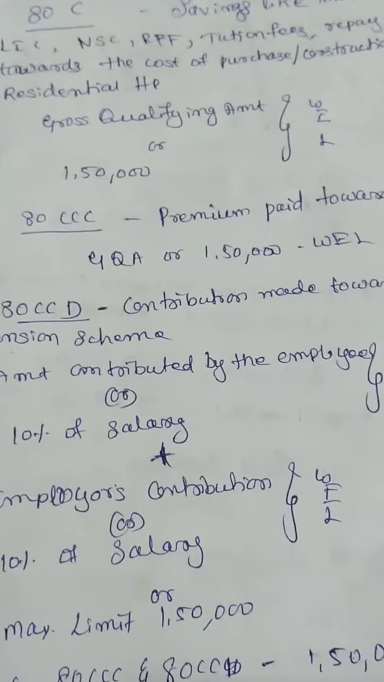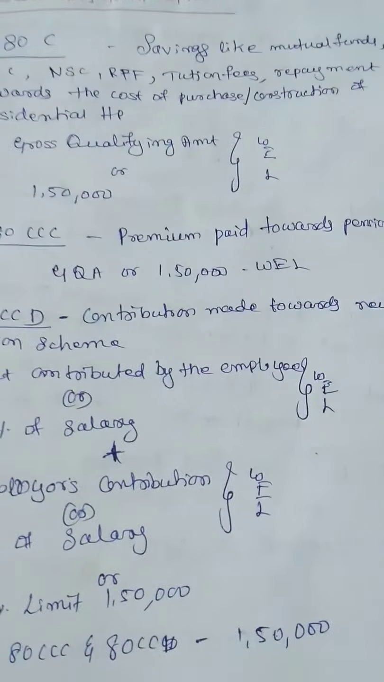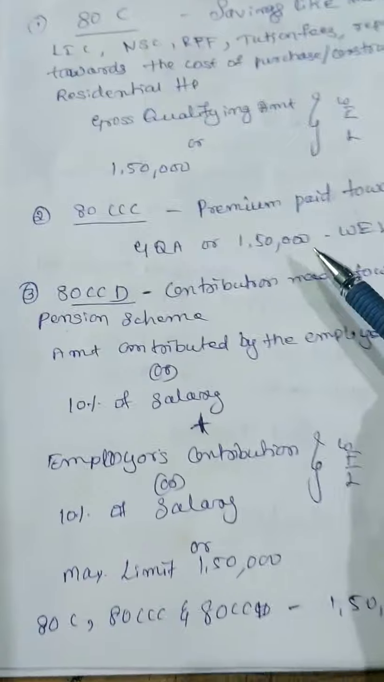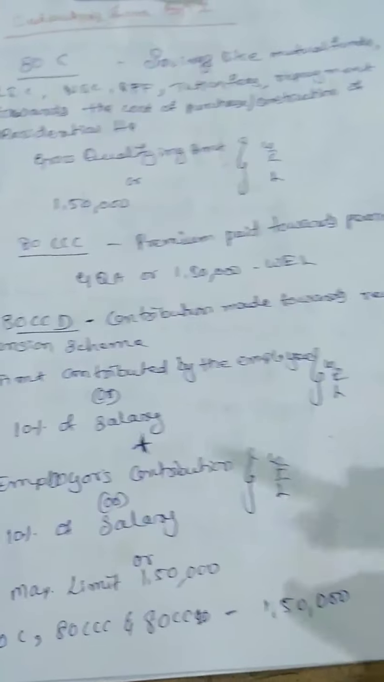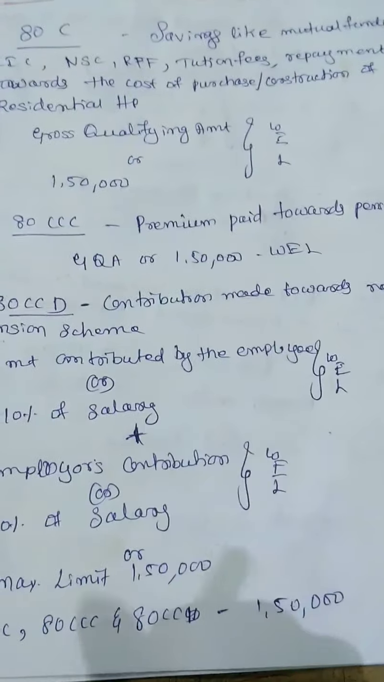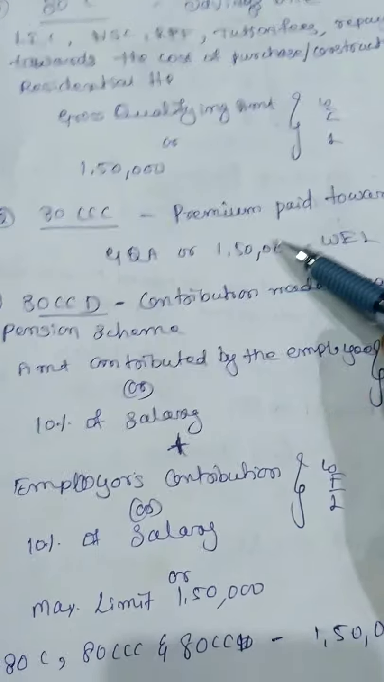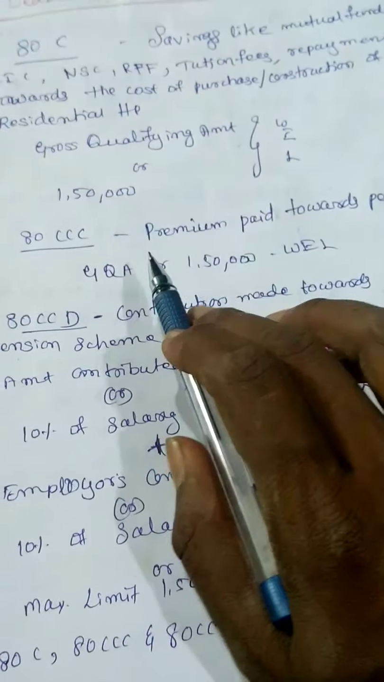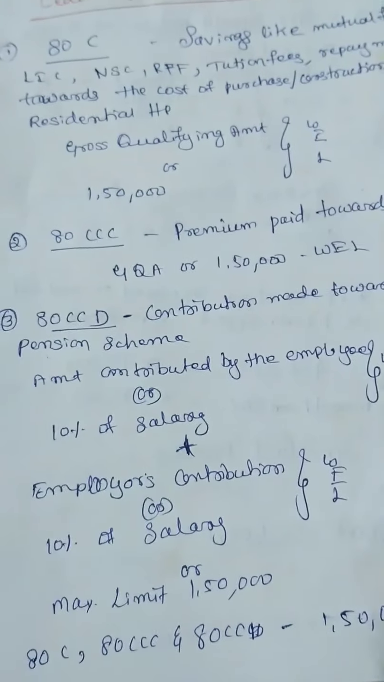Next, 80CCC, premium paid towards pension fund. Sometimes we need to contribute to a pension fund also. There the gross qualifying amount or 1,50,000, whichever is less. Next, 80CCD. If you are contributing through the new pension scheme, it is the same. The deduction will be the amount invested or 1,50,000, whichever is less.